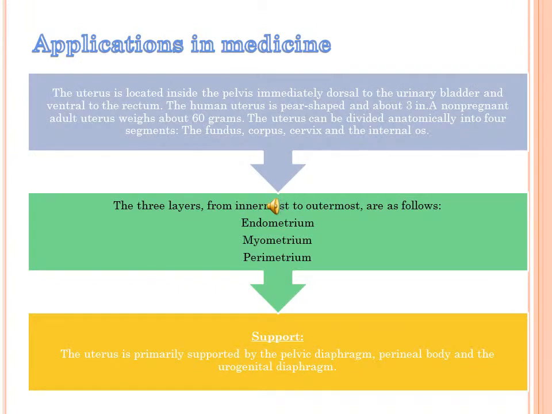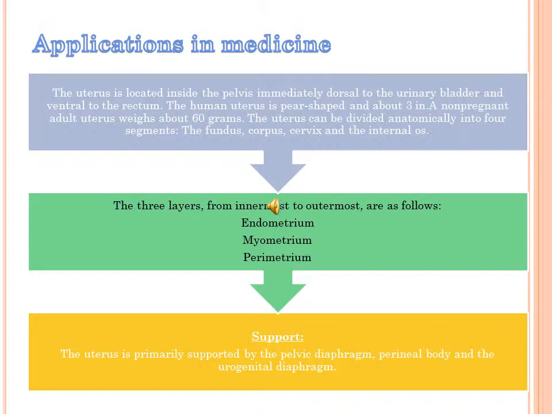Applications in medicine. The uterus is located inside the pelvis, immediately dorsal to the urinary bladder and ventral to the rectum. The human uterus is pear-shaped and about 3 inches long. A non-pregnant adult uterus weighs about 16 grams, and the uterus can be divided anatomically into 4 segments: the fundus, corpus, cervix, and the internal os. The 2 layers from the innermost to the outermost are as follows: endometrium, myometrium, and perimetrium.